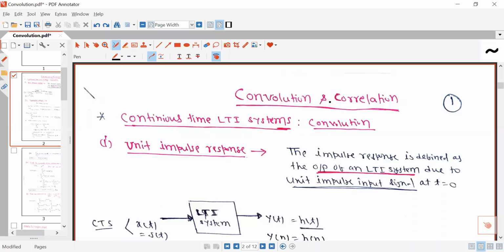In this lecture, I am going to discuss convolution integral, and then in the next lecture, I will discuss correlation. Convolution or convolution integral is basically a tool through which you can characterize LTI system.